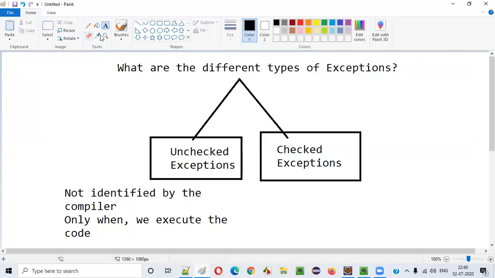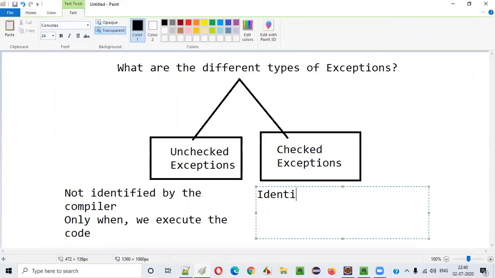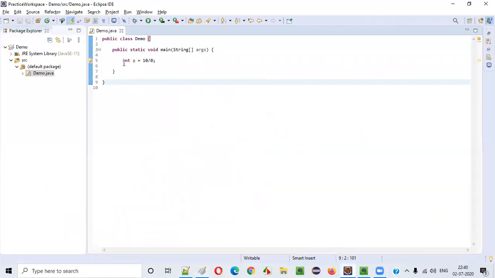But coming to the checked exceptions, they will be identified by the compiler. The compiler will identify such kind of exceptions in advance. Before you execute the program itself, the compiler will be able to identify this type of exceptions, that is checked exceptions. So let me give you one example where the compiler will be able to inform you in advance, before executing the program, that there is going to be an exception. So let me write some code.